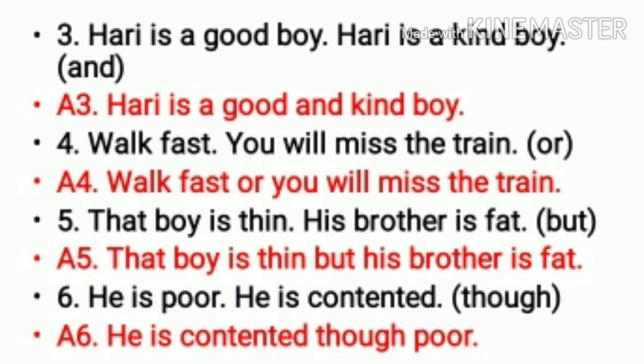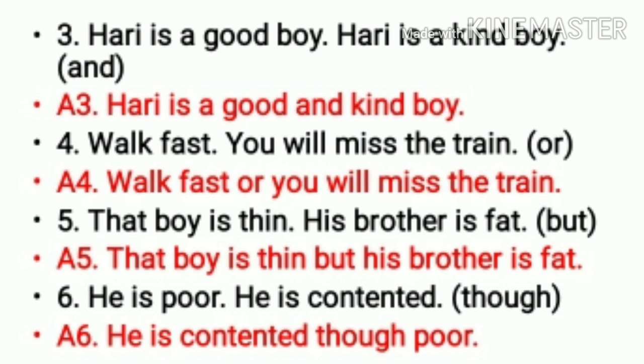Fifth: that boy is thin, his brother is fat. And but is given to us in the bracket. So your answer would be, that boy is thin, but his brother is fat. Sixth: he is poor, he is contented.